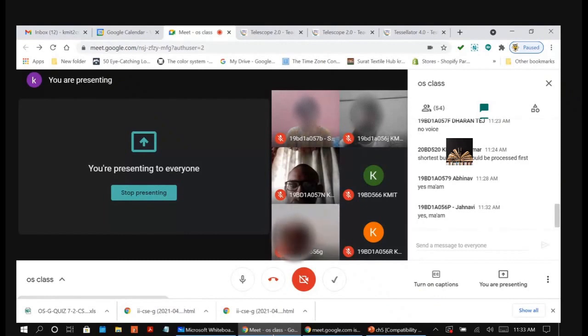Before that, I just want to give you one example of FCFS, first come first serve, with the arrival times. In the last class, we saw the example by taking the arrival values as 0 for all the processes. Now we try to solve the problems with arrival time for FCFS first. Then we will see more examples of SJF and preemptive SJF. Clear? Can I proceed with the problems?